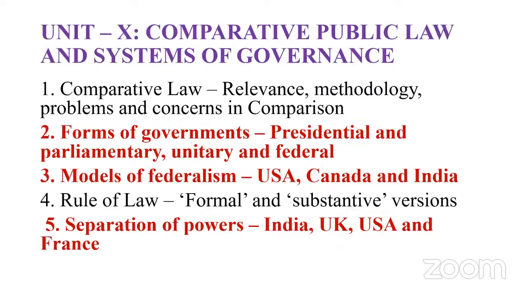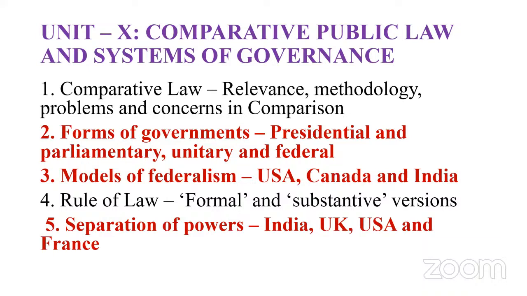Okay. Next, the last unit is comparative public law and system of governance. Comparative public law and system of governance is nothing but our constitution compared with other countries like the UK and America, and some aspects are compared from Canada, even South Africa, Japan, and France. It is quite a tricky subject, but if you study the salient features of law and where we have borrowed our constitution from, then if you have studied that unit alone, you can at least answer one to two questions from this particular unit.